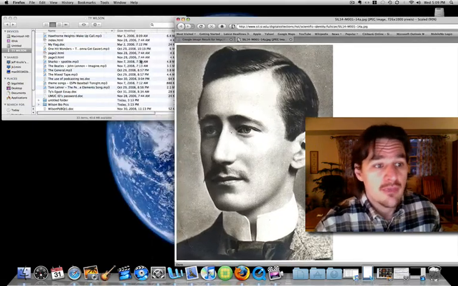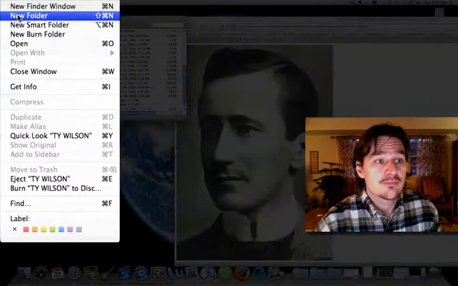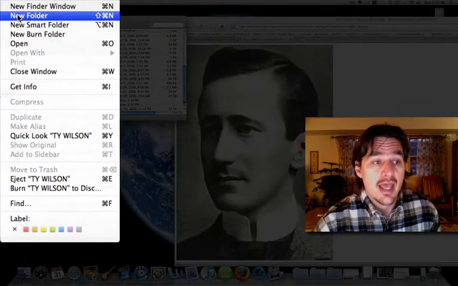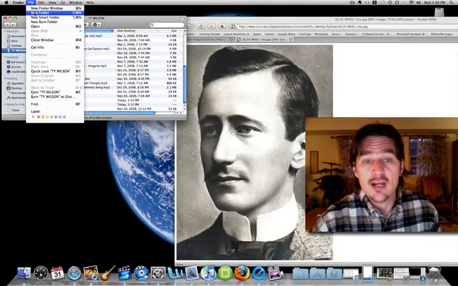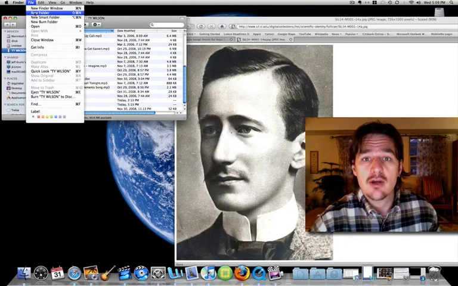So we'll take this one, and on the flash drive we're going to want to make sure we go to File, New Folder, and on your flash drive title a folder Wilson Biopics. For me, for you, if your last name is Smith, you'd call it Smith Biopics.